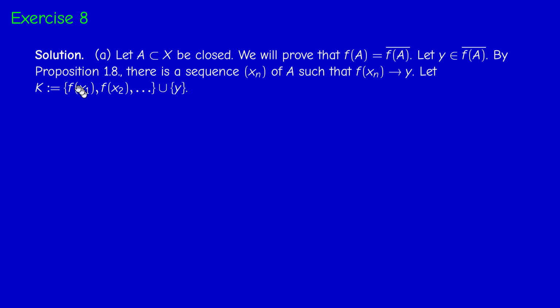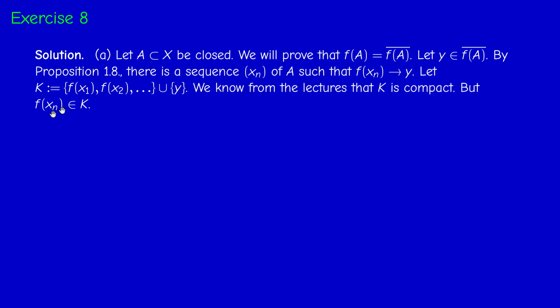Now, if I consider the set K consisting of the range of f(x_n) union the limit y, we know from the lecture that this set is compact. And of course, f(x_n) belongs to this set, clearly. Therefore, x_n belongs to the inverse image under f of K. Now, by the properness assumption, f^{-1}(K) is compact.